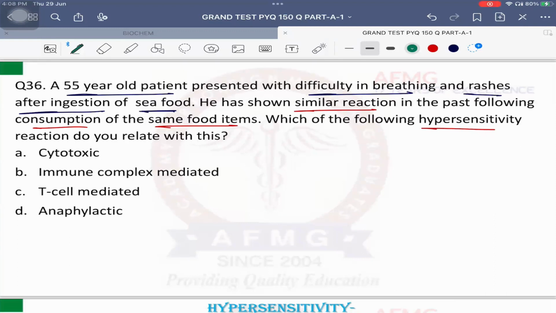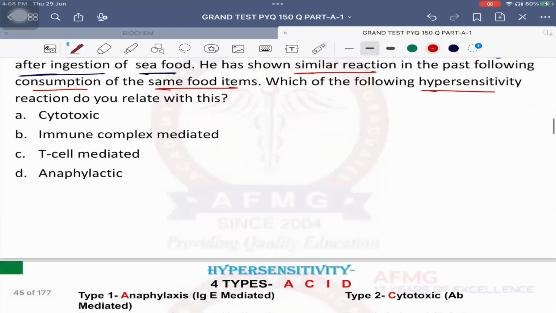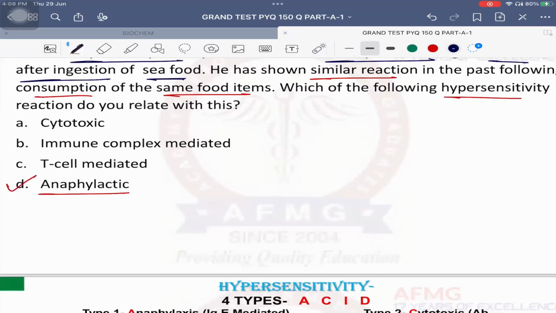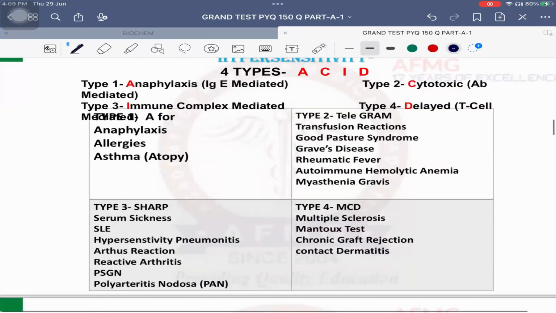Usually when the patient is allergic to these food items, the patient starts developing respiratory distress or difficulty in breathing along with some rashes on the skin. Okay, so it is a type of anaphylactic hypersensitivity, that is type 1 hypersensitivity. This is the mnemonic: ACID. Type 1 hypersensitivity is anaphylactic. Which antibody mediated? IgE mediated.